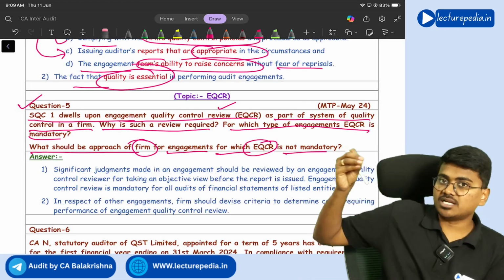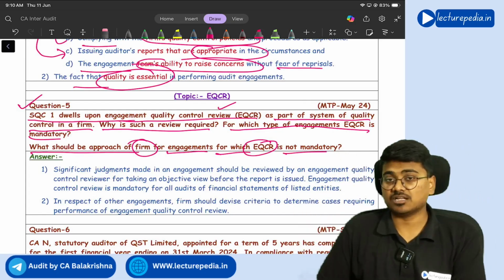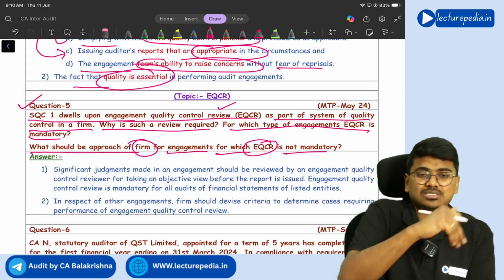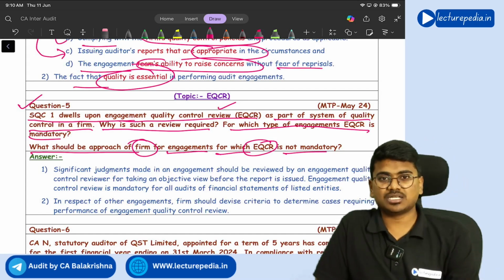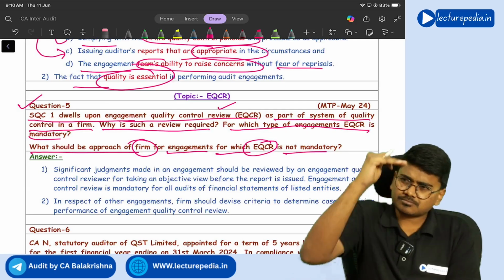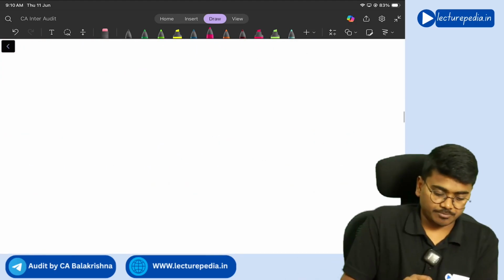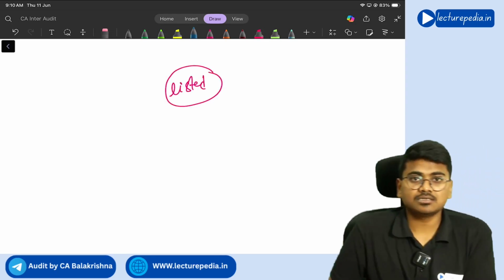So, for listed entities, EQCR is mandatory, you will conduct the EQCR, that is fine. What about the engagements or the entities for which EQCR is not mandatory, for unlisted companies? In those situations, firms' policies should design certain aspects, certain criteria in order to conduct EQCR. If it is a listed, mandatorily you will conduct the EQCR.